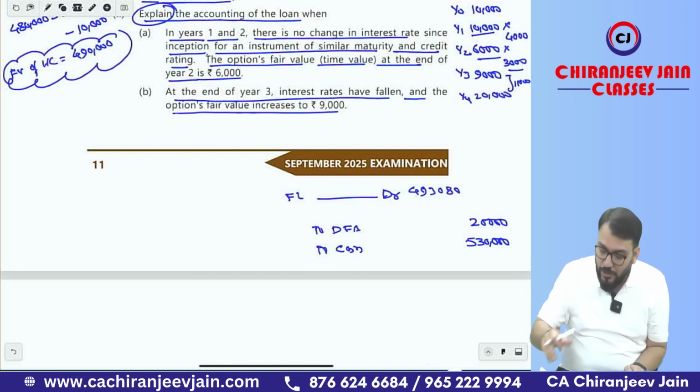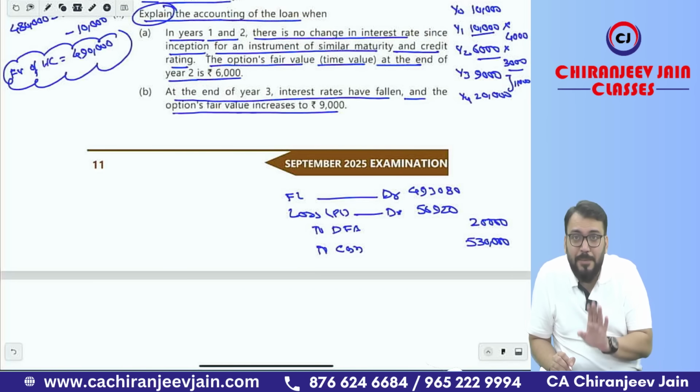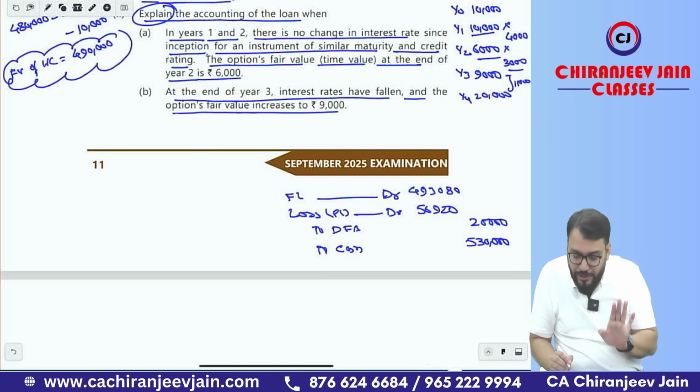5,30,000. Understood? So what is the loss here? 5,30,000 plus 20,000 minus 4,93,080. What is the loss? Loss is 56,920. This is the loss, and this loss will be transferred to the profit and loss account. This is the loss due to repayment. Understood? Got this point? Yes, sir.